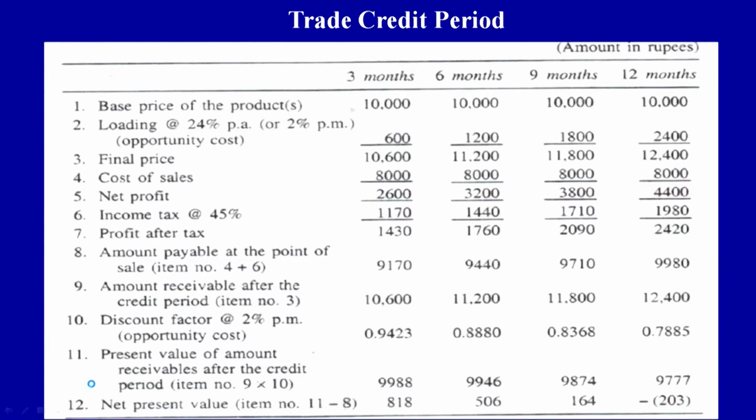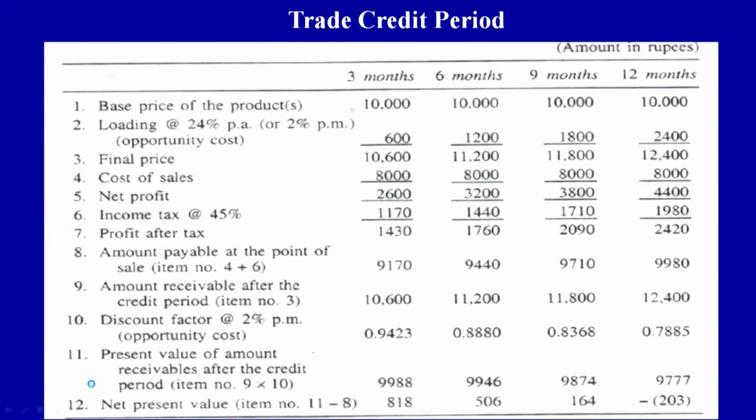So this is the final price going to be decided, but you see this final price is going to be received by him when? In the first case after 3 months, in the second case after 6 months, in the third case after 9 months, and in the fourth case after 12 months or 1 year. This amount is not going to be received today, it is going to be received after the period of time which we are considering, and these are the 4 time periods.